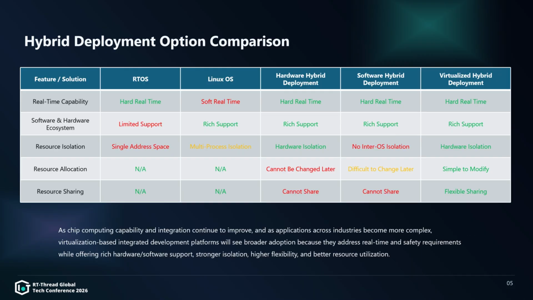Now, let's compare several common deployment options. First, RTOS. The biggest feature of an RTOS is hard real-time capability. It can guarantee that tasks are completed within strict timing constraints, so it is very suitable for control scenarios, such as industrial control and automotive electronics. The limitation is that the software and hardware ecosystem is relatively limited. Many complex applications and third-party software packages are not as rich as those in Linux.